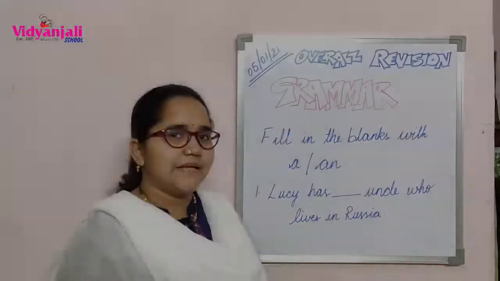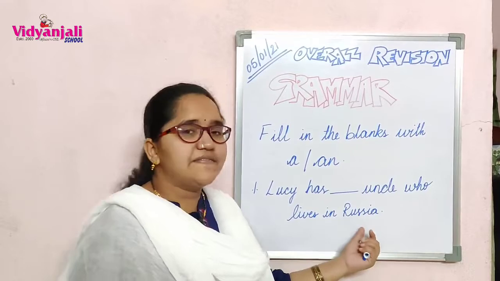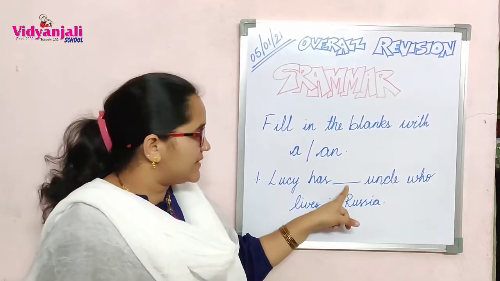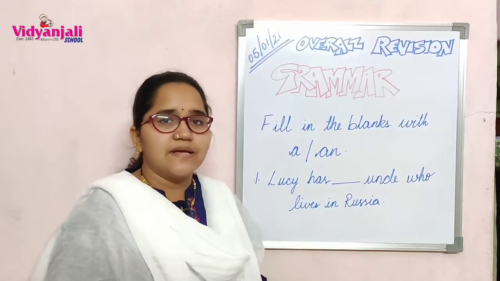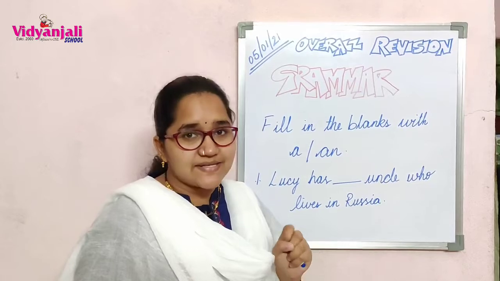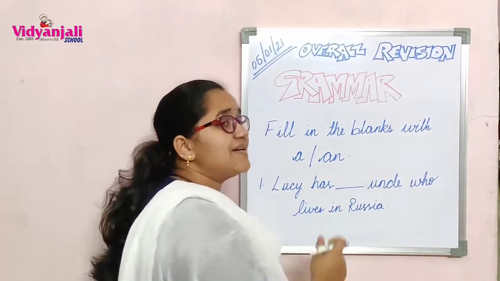Very good. First, suppose Lucy has blank uncle who lives in Russia. Now you have to fill in this blank. Fill in this blank with a or an. So if you read the question heading properly, 50% of the answer is in your hands. I always say that.